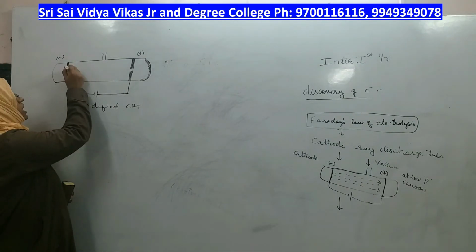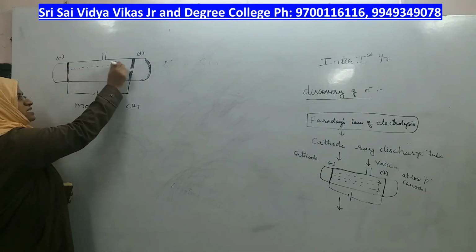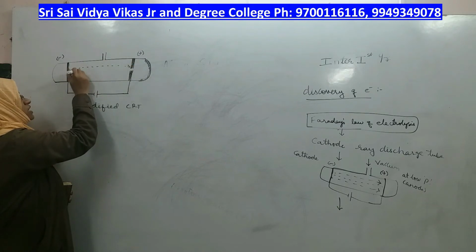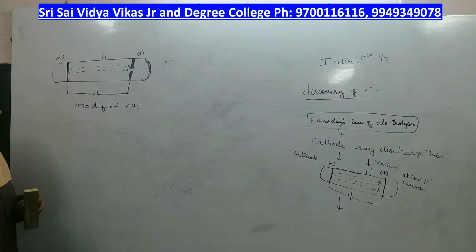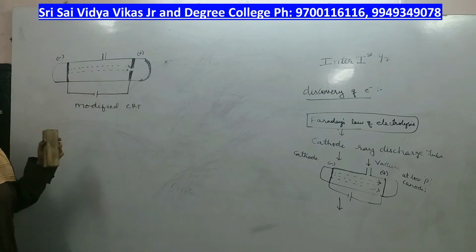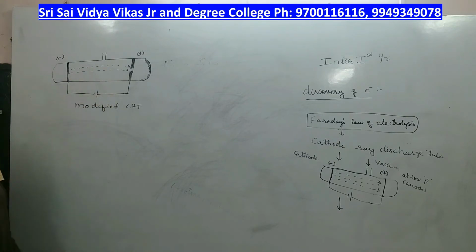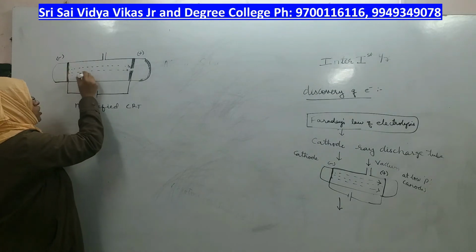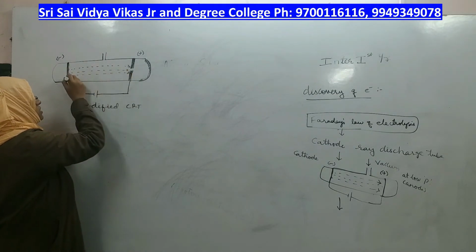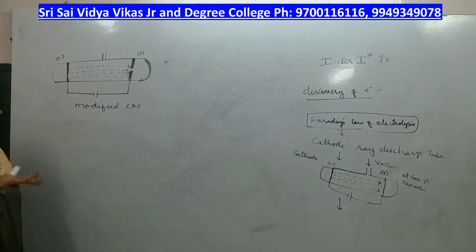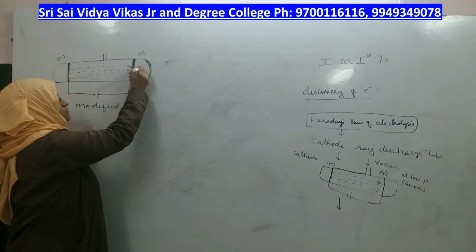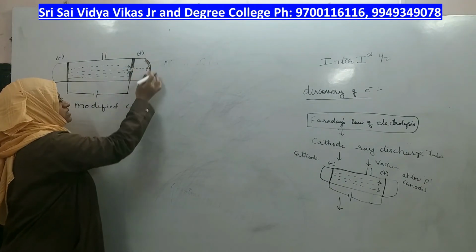Now once you start the experiment, the same thing happens: the cathode starts emitting some rays which go and strike the surface of the anode. As there is a small hole, the rays also enter the small hole and come out on the other side of the tube, and now they strike this screen.